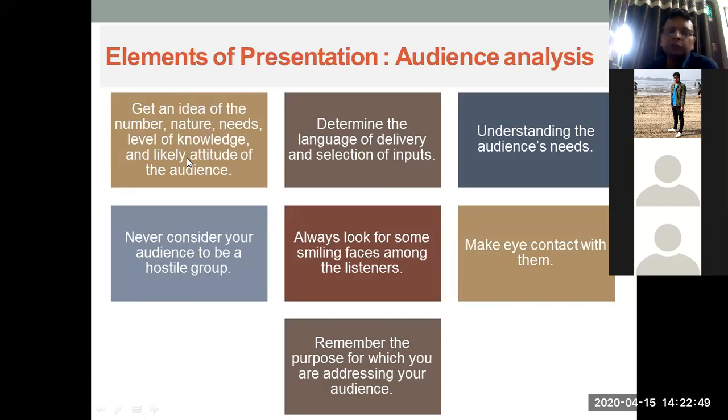Determine the language of delivery and selection of inputs, right? So from which source you are going to get your data, right? And the language of delivery. Okay, most of my people will be more comfortable in English or French or German or Hindi. So depending on that, you select your language.